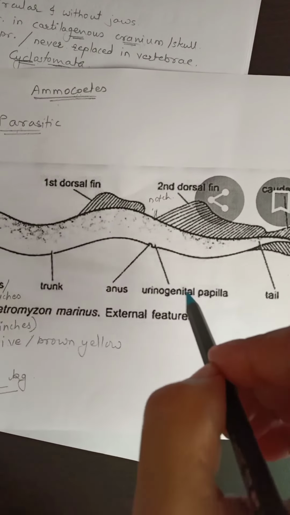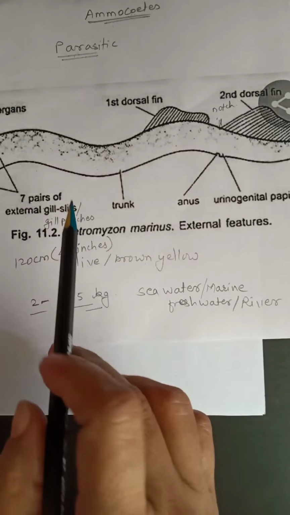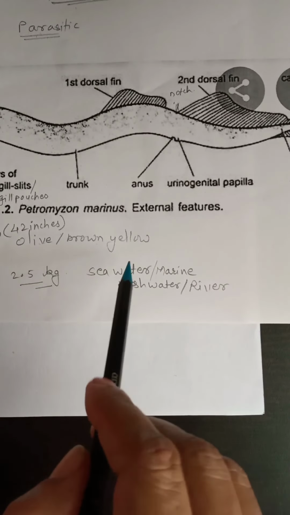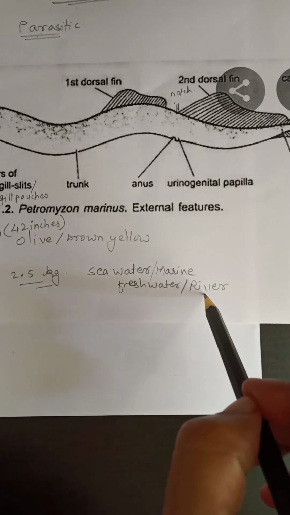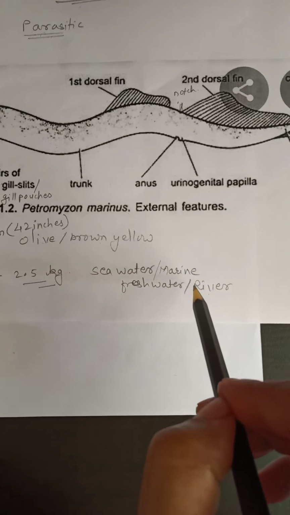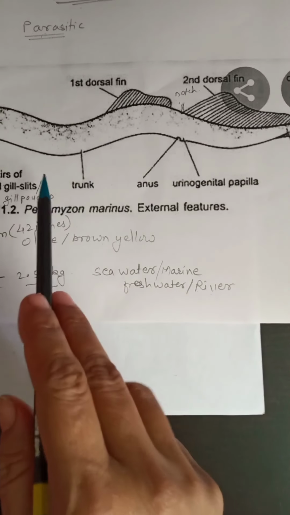These lampreys or Petromyzons live in sea water, that means marine habitat, as well as in fresh water, that means in rivers. Why are they found both in fresh water and marine water?